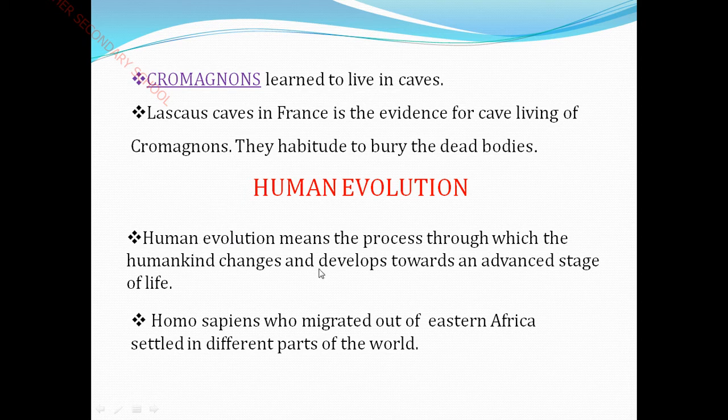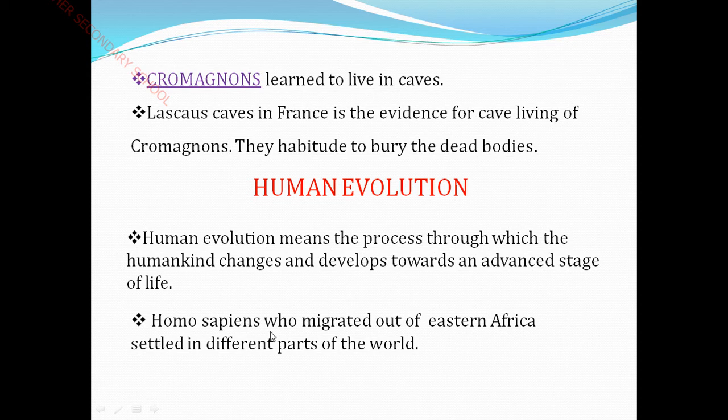You must know this definition without making any mistakes. Process means step by step. The style of human life changes and develops towards an advanced stage. It is called human evolution.